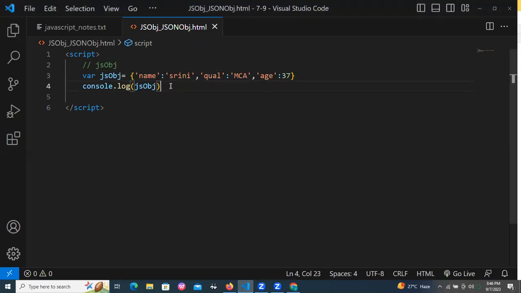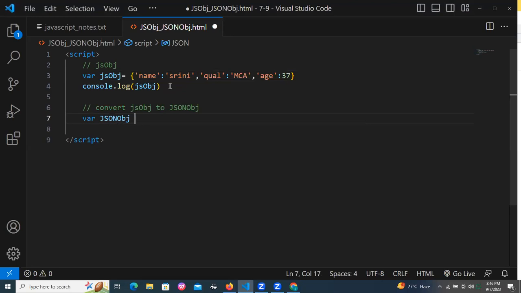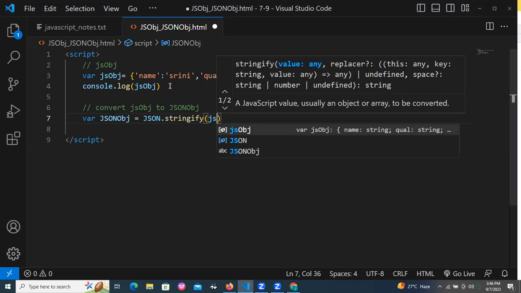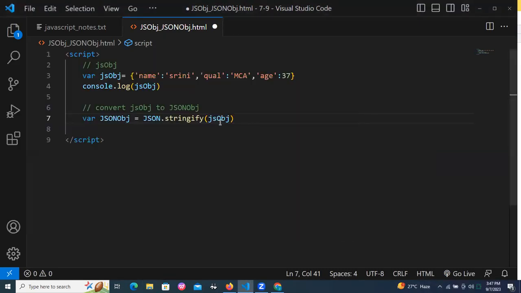Okay, now the JS object is okay, but now my requirement is different. My requirement is to convert the JS object to a JSON object. How to convert, sir? My variable storage is a JSON object. The method is JSON dot stringify, and keep your JS object as the parameter in the stringify method. Then automatically your JSON will be printed.